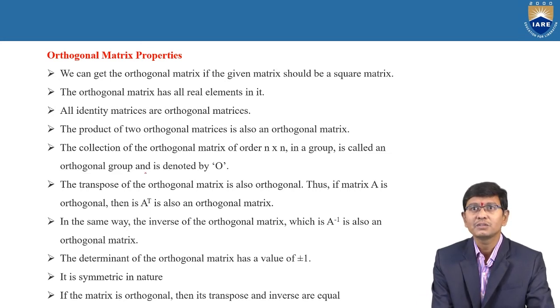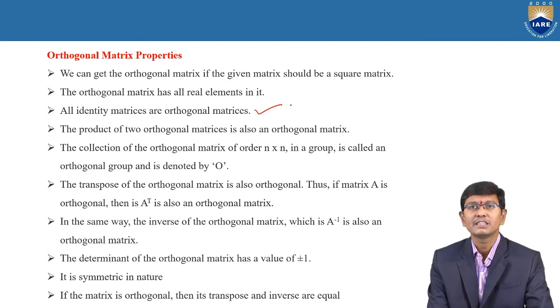That means when we are observing the third statement, it is an identity matrix. The identity matrix is nothing but, as previously we discussed, based upon the identity matrices, the orthogonal condition is clearly satisfied. The product of two orthogonal matrices is also an orthogonal matrix. Means if the given matrix is orthogonal and the other matrix is also similarly orthogonal, therefore the product of the two orthogonal matrices is also an orthogonal matrix.